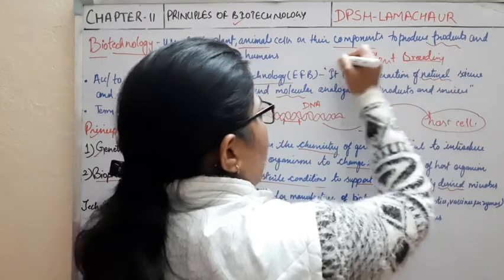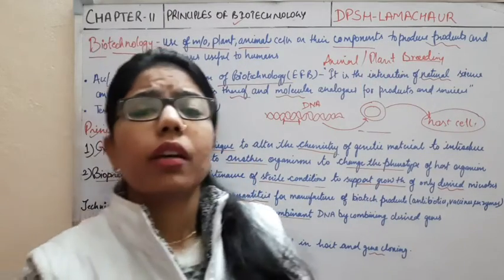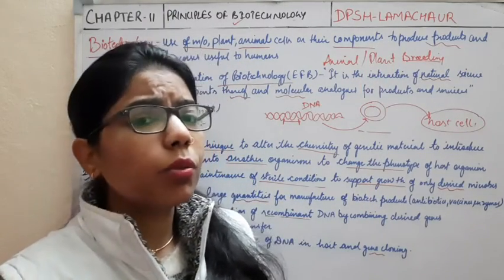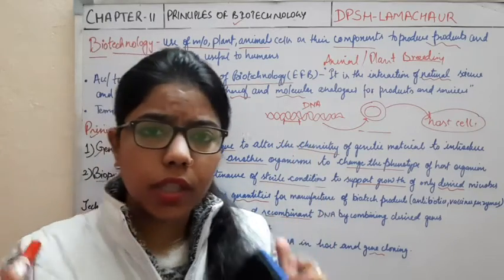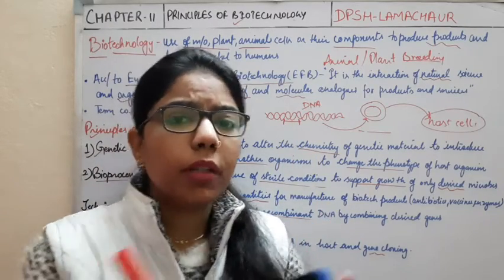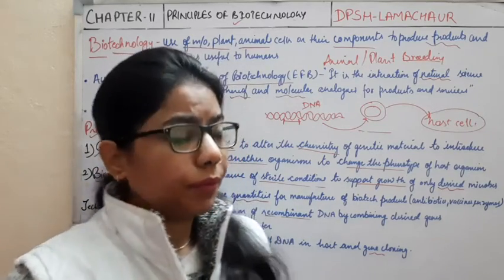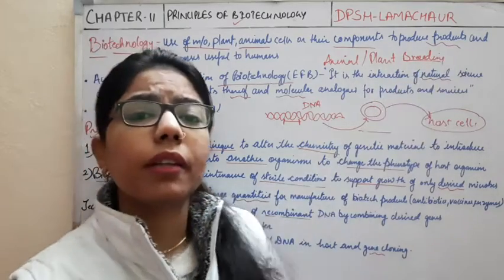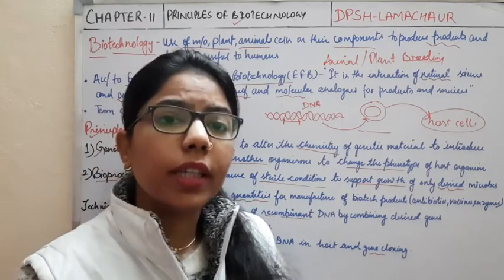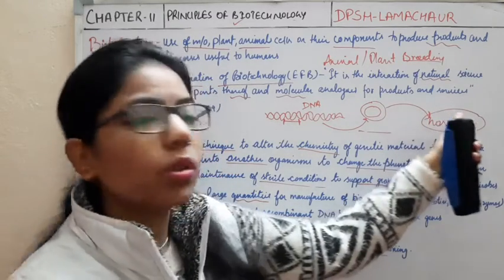In this technique, they use the transfer of genetic material from one animal to another animal, or from one plant to another plant. But the difference is that in this breeding method, we move the desired gene as well as the undesired gene into the host cell.